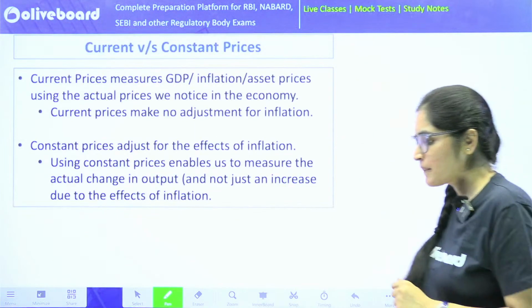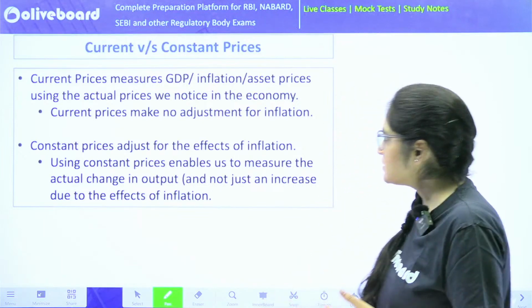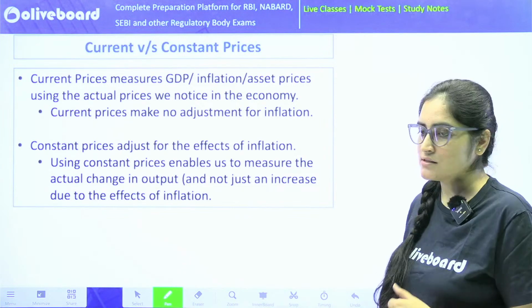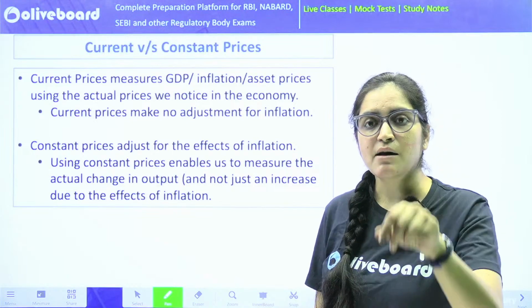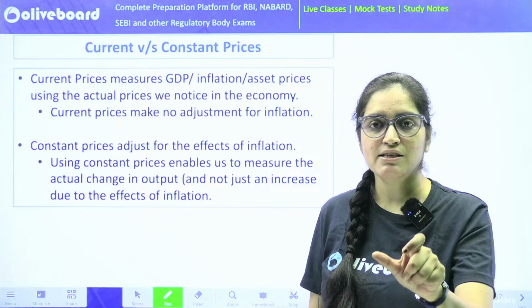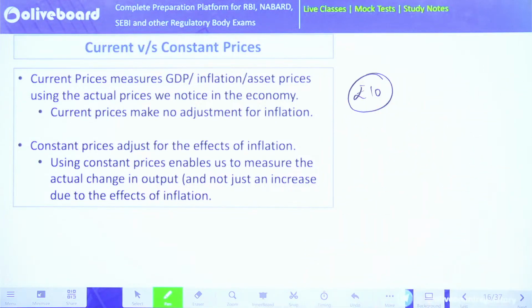Anyways, the next topic of discussion is current prices vis-a-vis constant prices. When I say current prices, what are current prices? Current prices are the prices that are prevalent in the market today. On this day, I can buy a Parle-G packet for ₹10. So that's the current price. What is the constant price?